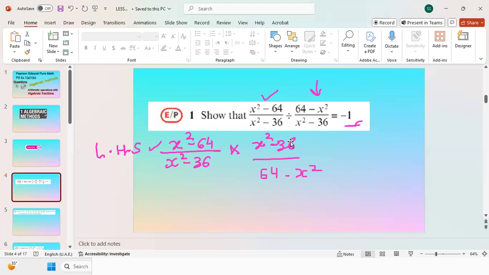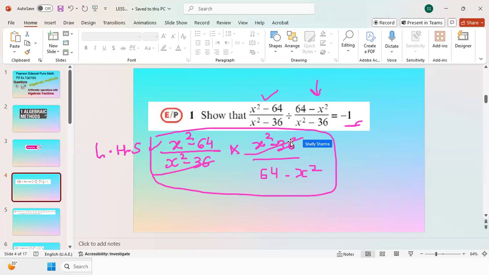Arithmetic fractions and algebraic fractions operate in the same way. As we add fractions in arithmetic form, the same is the process of adding them, and the same is the process of multiplication and division. Now, when I converted this whole thing into multiplication, this x squared minus 36 and this x squared minus 36 will cancel each other, and we will be left with x squared minus 64 divided by 64 minus x squared.